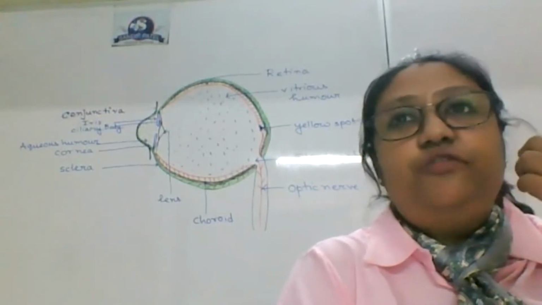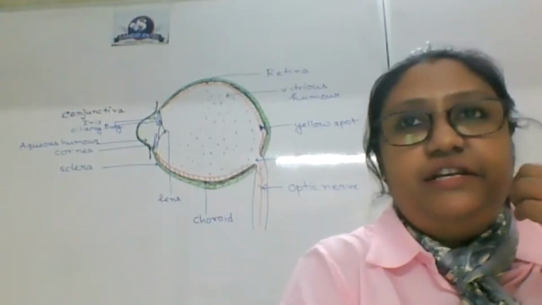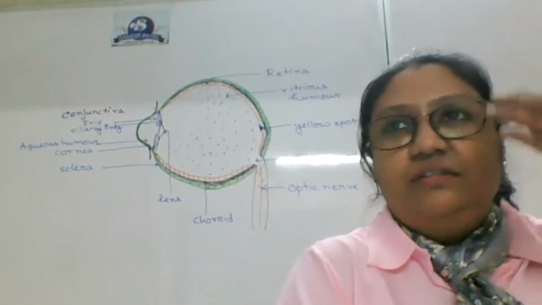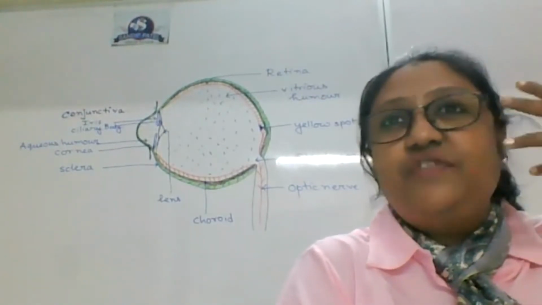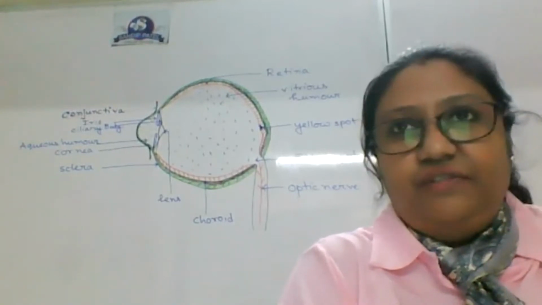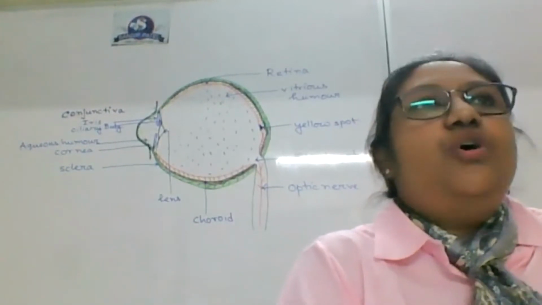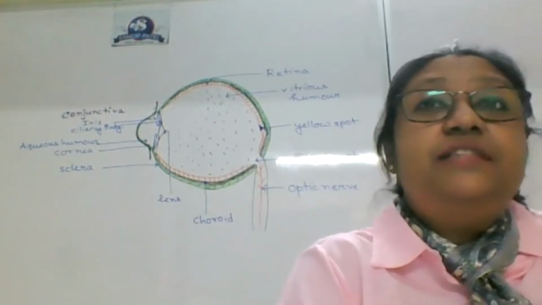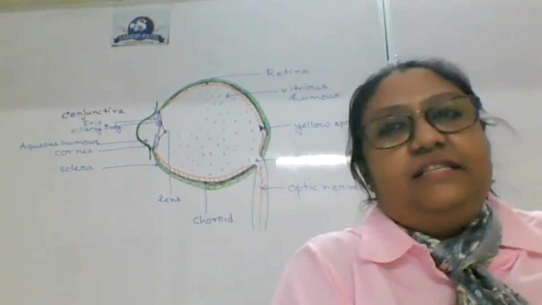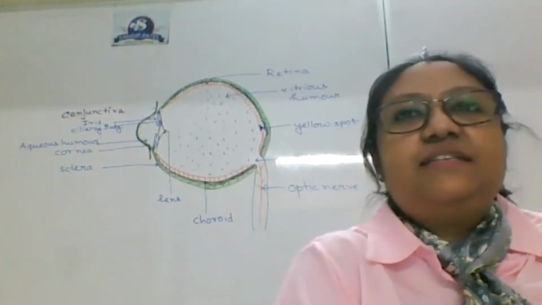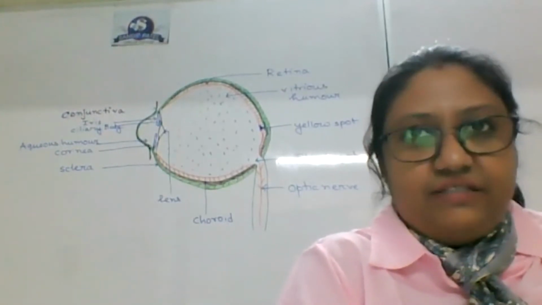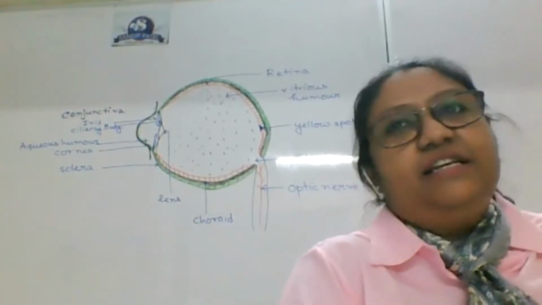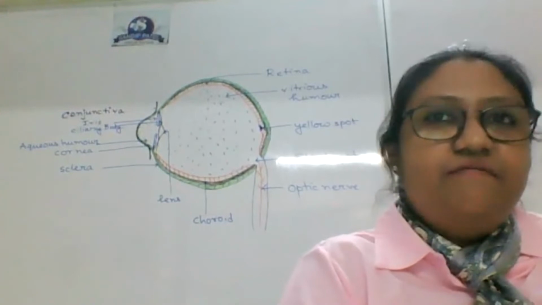Sometimes if you are not cleaning your eyes regularly, you will not be able to open your eye in the morning. The eyes get stuck with the deposit coming out of the eye. Why is that occurring? It is an infection in the conjunctiva. That's why that infection is known as conjunctivitis. Itis means inflammation or infection, and conjunctiva, so conjunctivitis.